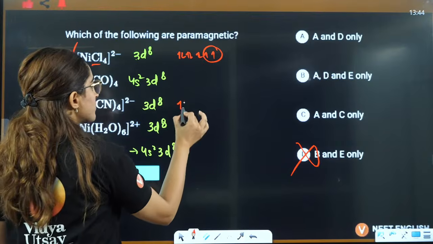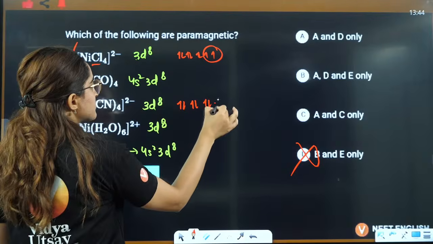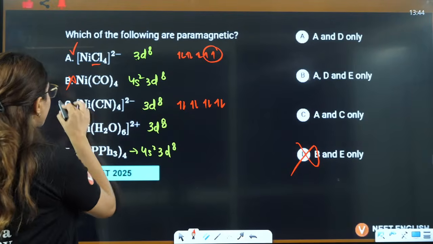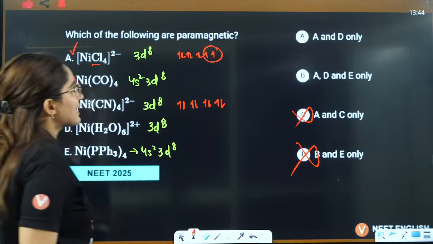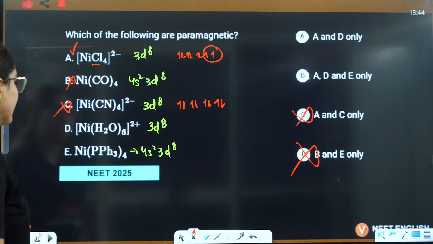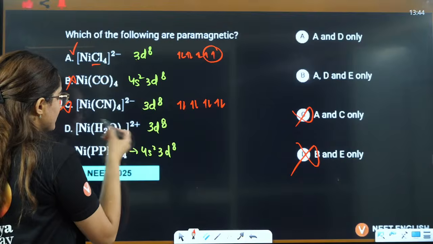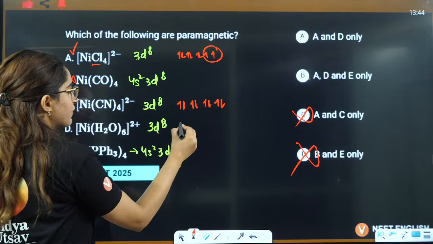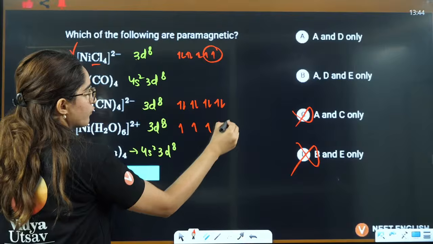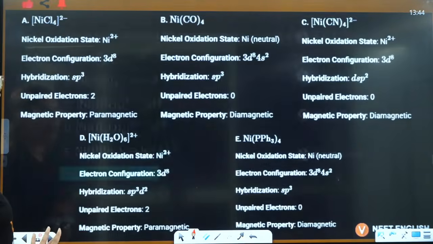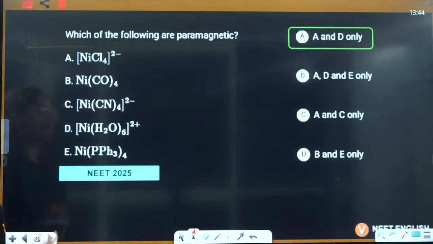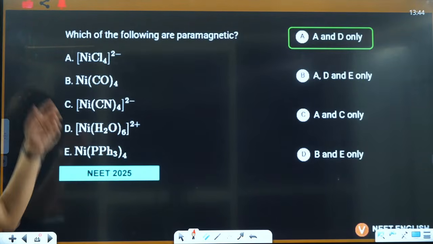Then let's talk about C. So here also it will be 1, 2, 3, 4, 5, 6, 7, 8. No unpaired electron will be there. So C also should not be there. So this is also ruled out, right? Then you have D here. In D, definitely it is a weak field ligand. It will be 1, 2, 3, 4, 5, 6, 7, 8. Right? And that's how you will have your answer here. Right? Okay? Understood now?